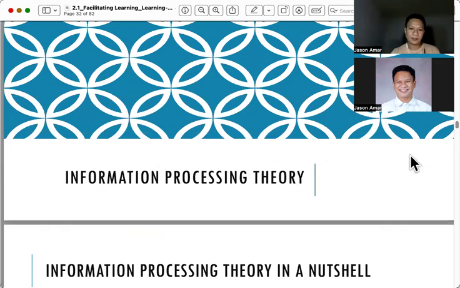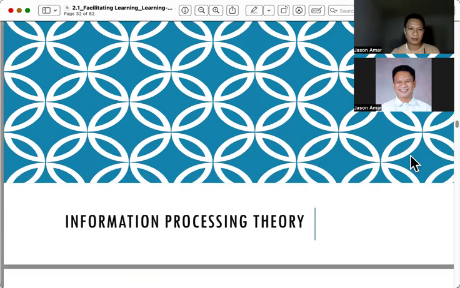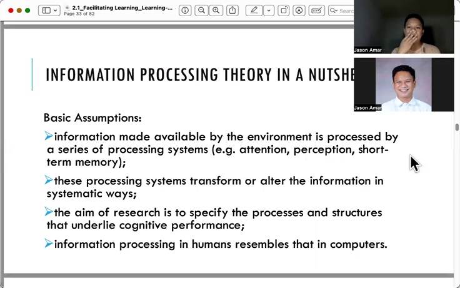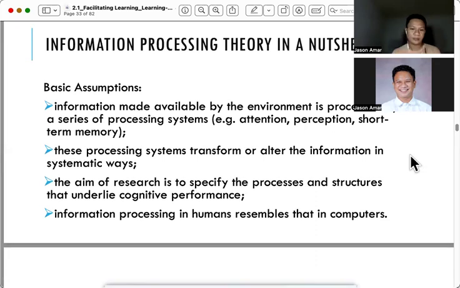The next theory that we have is information processing theory. Here, the idea is information made available by the environment is processed by a series of processing systems, such as attention, perception, short-term memory. These processing systems transform or change the information in systematic ways, and the aim of research is to specify processes and structures that underlie cognitive performance.